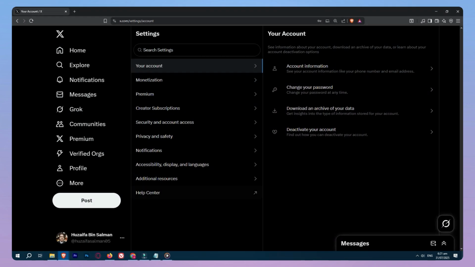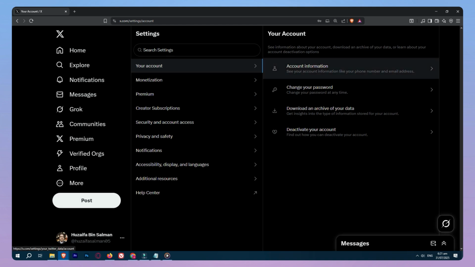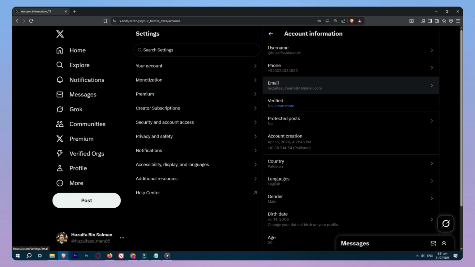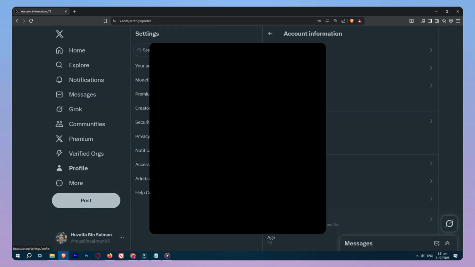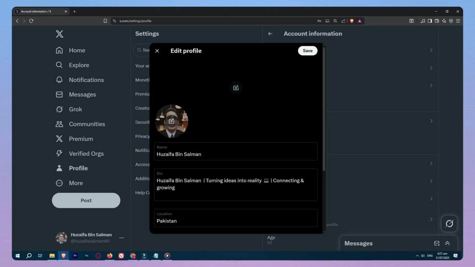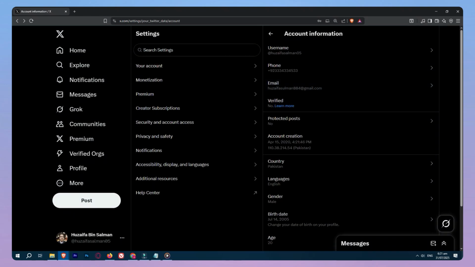First, log into X using a browser, not the mobile app. Go to Settings and Privacy, then tap on your account and choose Account Information. If your date of birth is missing or incorrect, click Edit and update it to reflect that you're over 18. This often solves the restriction instantly.